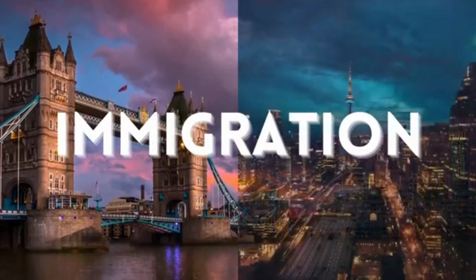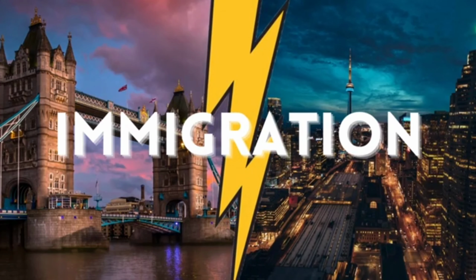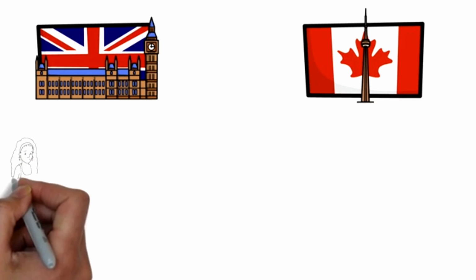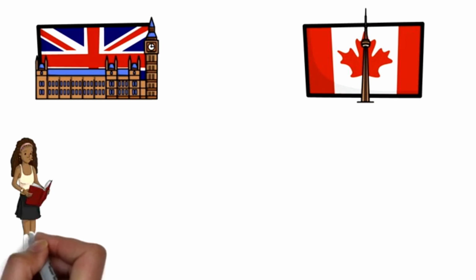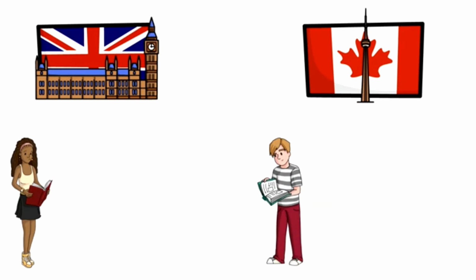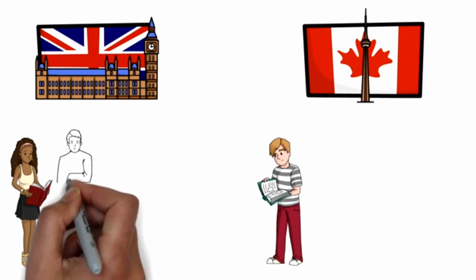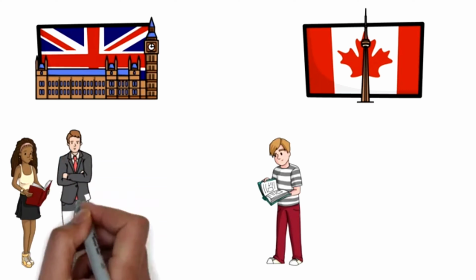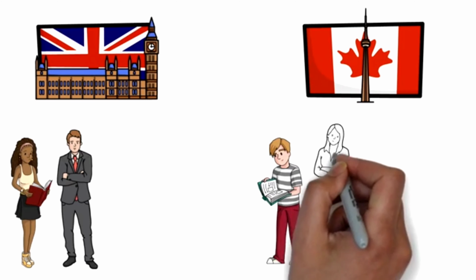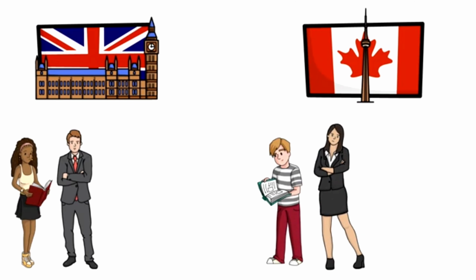Okay, now let's discuss the immigration programs. Of course, if you don't know how to immigrate, then all of this video would not make much sense. So both UK and Canada have different immigration programs for different kinds of people. So let's say that if you are a student, then both of these countries offer you student visas. If you want to start a business in these countries, then if you have enough capital with you, of course the program requirement, the eligibility criteria, the rules would be different, but yes, both of these countries do offer visas for entrepreneurs as well.